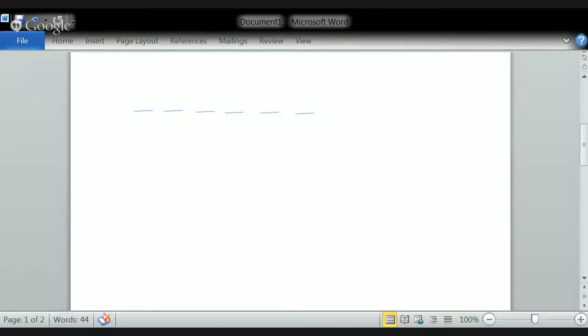Okay, so what was given in the question? 5 topics A, B, C, D, E are to be discussed, one topic on each day from Monday to Saturday. So Monday, Tuesday, Wednesday, Thursday, Friday, Saturday. How many days are there? 6 days are there. In the 6 days, 5 topics have to be arranged. What are those topics? A, B, C, D, and E. Okay, let us read the next point. We have to arrange this in a linear arrangement, because why did I draw it in a line?